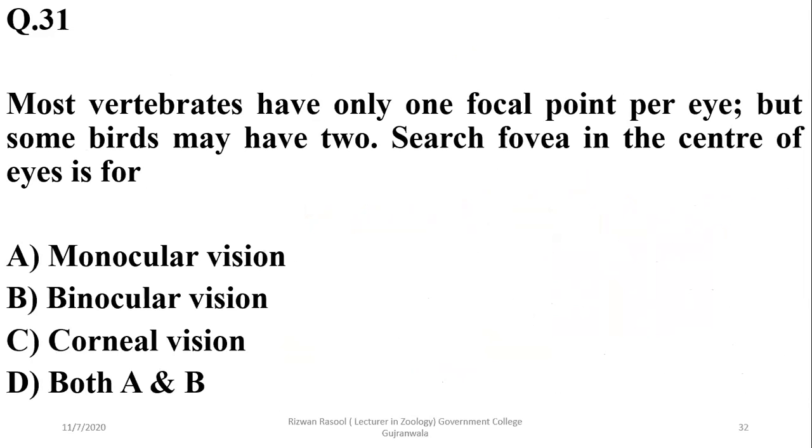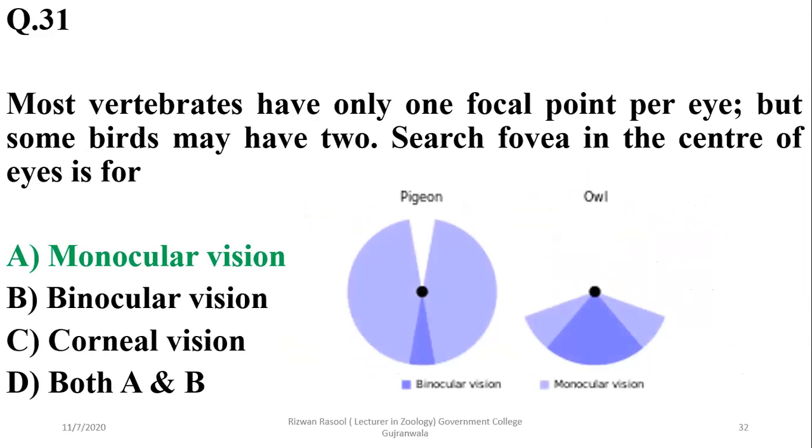Number 31, most vertebrates have only one focal point per eye, but some birds may have two. Such fovea in the center of the eyes is for what type of vision? It is for monocular vision. As you can see in this diagram, monocular vision is vision by a single eye only, and binocular vision has been shown in the dark blue color over here.